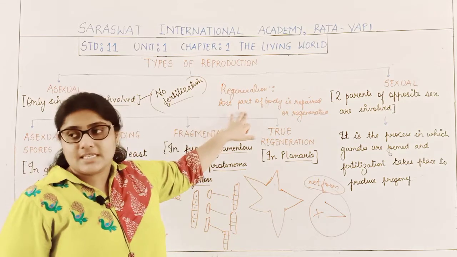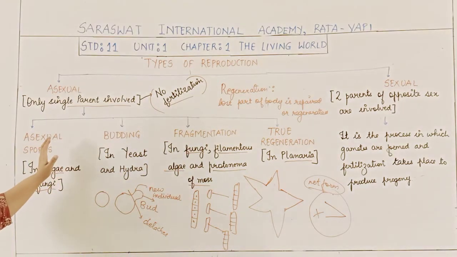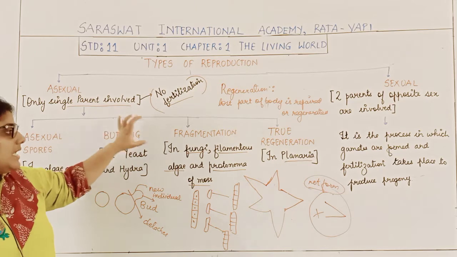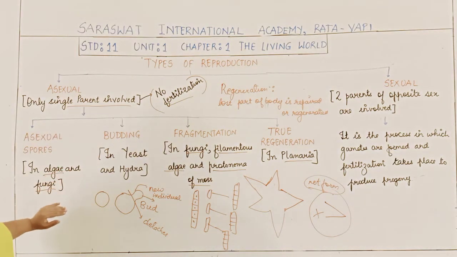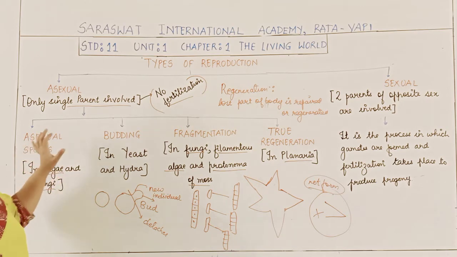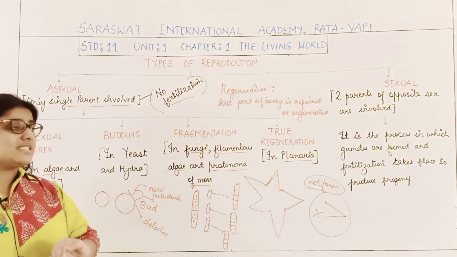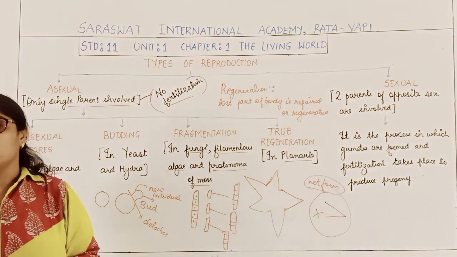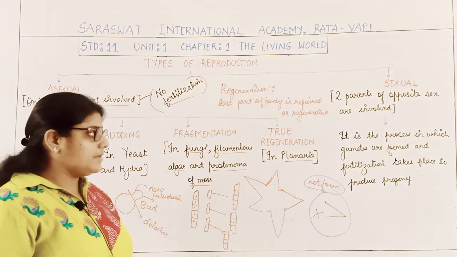What is that? That is the regeneration. So these are the different ways of asexual reproduction: by asexual spores, by budding, by fragmentation, by true regeneration. Students, it is very important for you to remember these examples because they are important for your NEET examinations as well as for your school examinations.